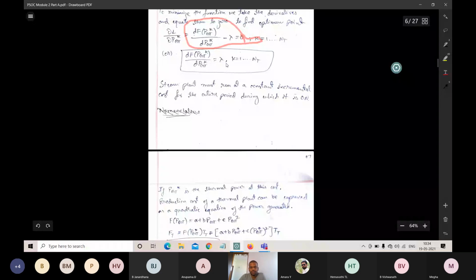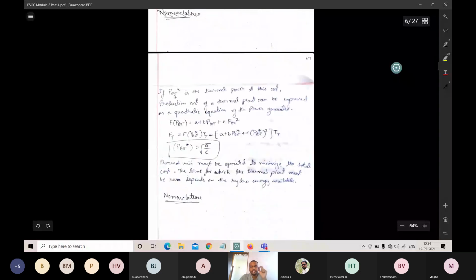So at this cost, if the thermal power plant is running, then that is given by PGT star. The PGT star is the power generated by the thermal power plant at minimum fuel cost and constant incremental cost. That is the star mark here.